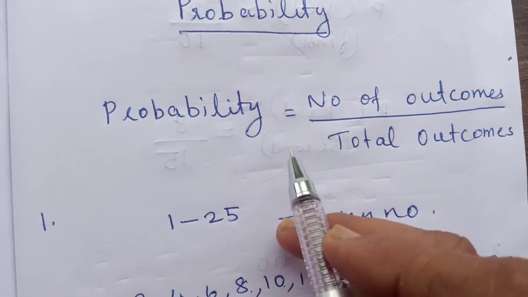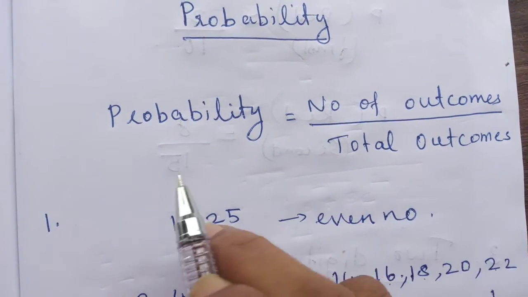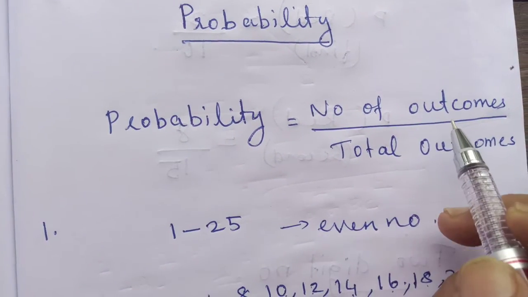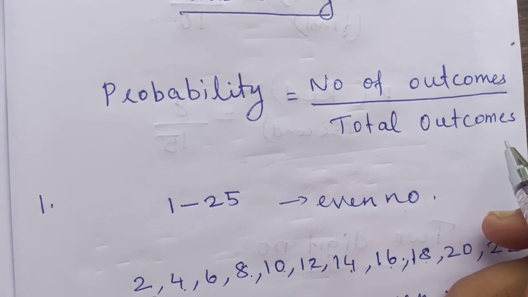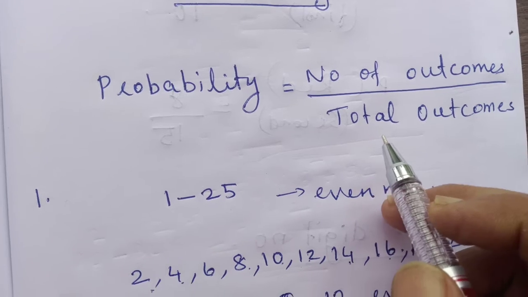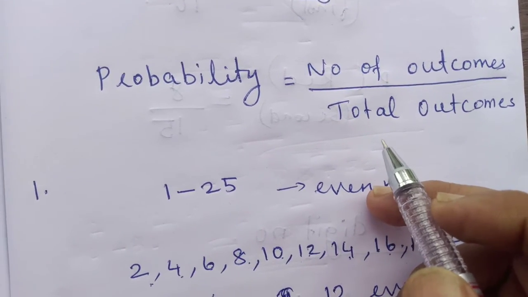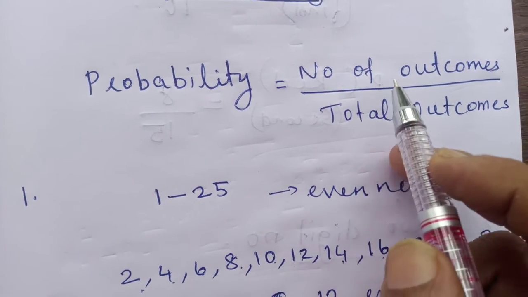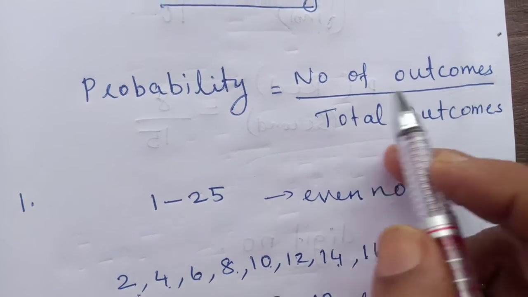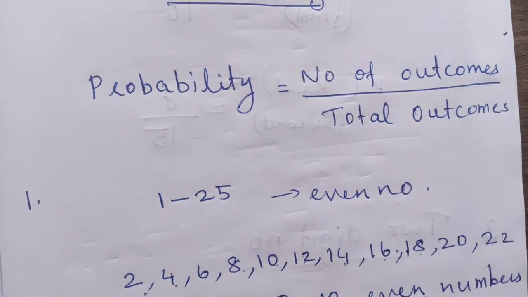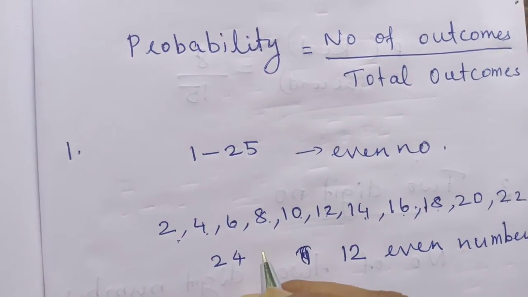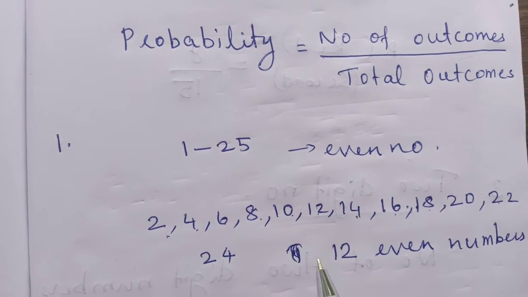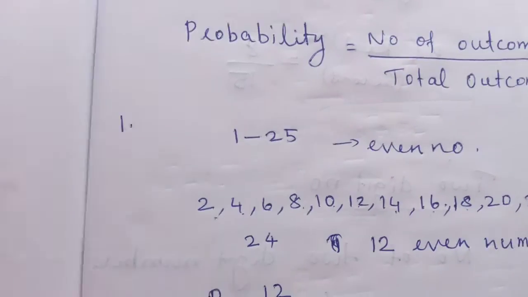Based on this equation, we are solving all the problems of probability, that is number of outcomes divided by total outcomes. We need to calculate the total outcomes, and then understand the number of outcomes, the special outcomes. For example, I am discussing one question. Each and every question in this chapter I will discuss.